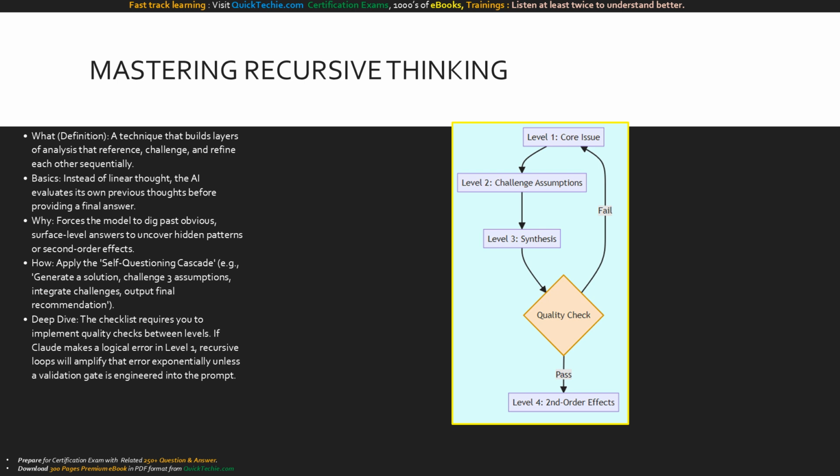Here we see the recursive architecture. We move from level 1, identifying the core issue, down to level 2 where we challenge assumptions, and level 3 where we synthesize. But notice the critical yellow decision diamond, the quality check. A master prompt always pauses the cascade here. If the logic fails, we loop back. If it passes, we safely proceed to analyzing second-order effects.